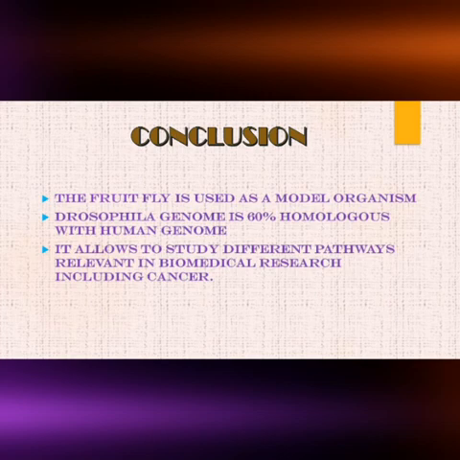These features, together with a brief generation time, low maintenance costs, and the availability of powerful genetic tools, allow the fruit fly to be eligible to study complex pathways relevant in biomedical research, including cancer.